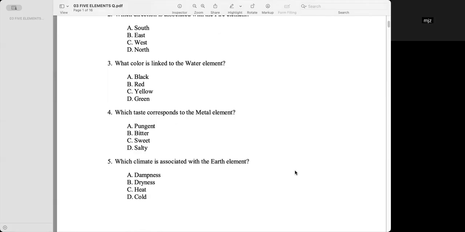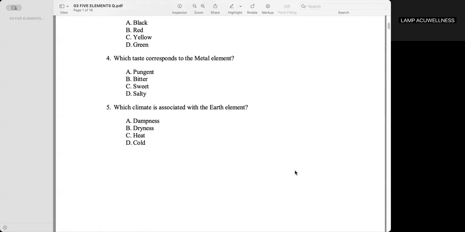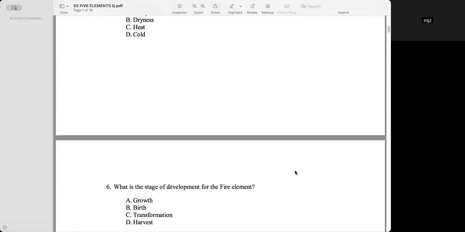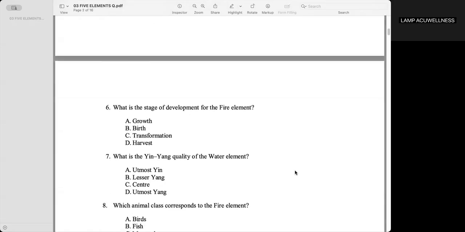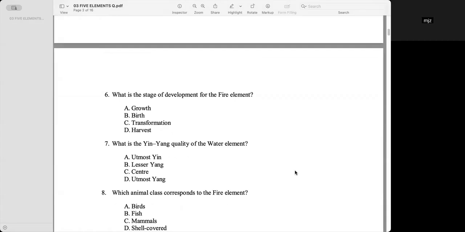What color is linked to the water element? Letter E, black. Which taste corresponds to the metal element? Letter E, pungent. Which climate is associated with the earth element? Dampness, letter E. What is the stage of development for the fire element? The answer is letter C, transformation.